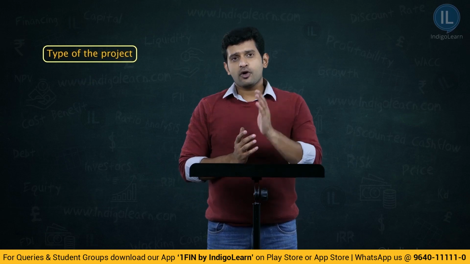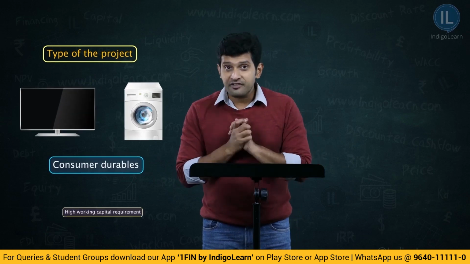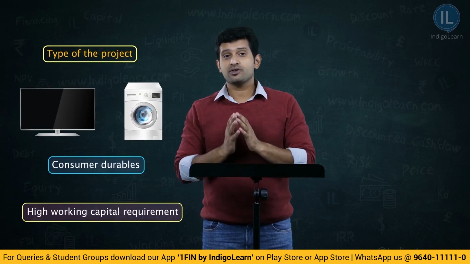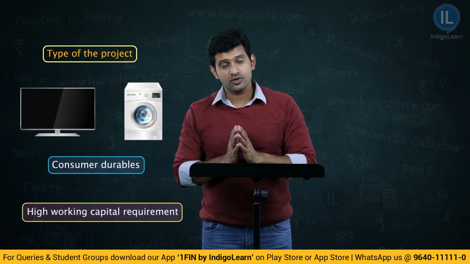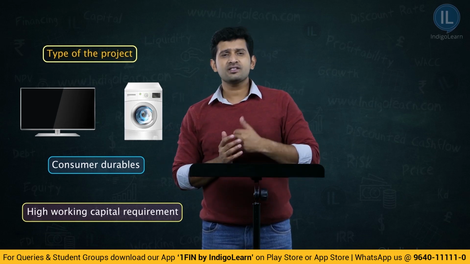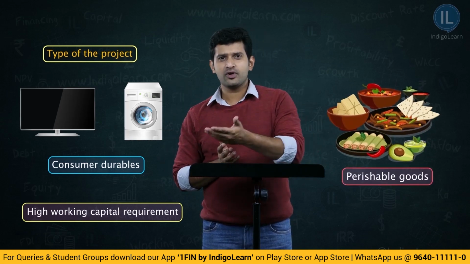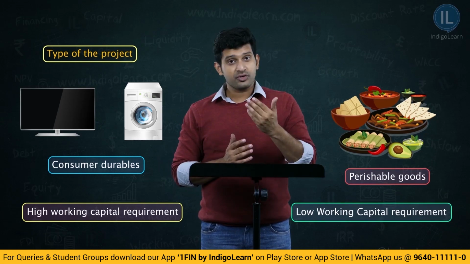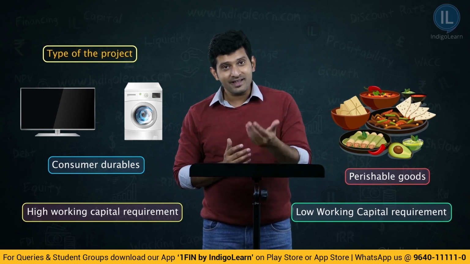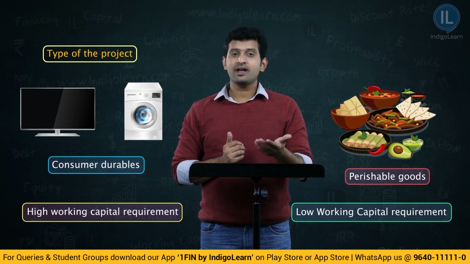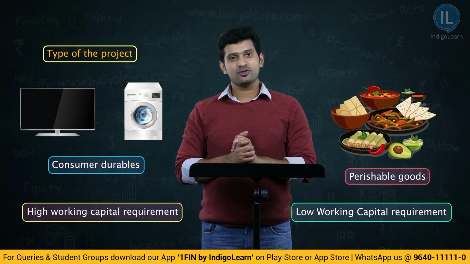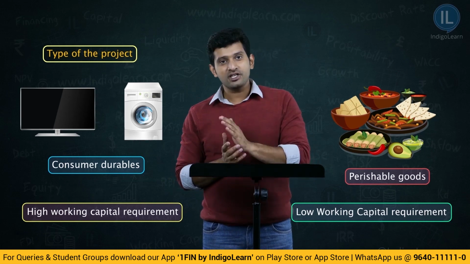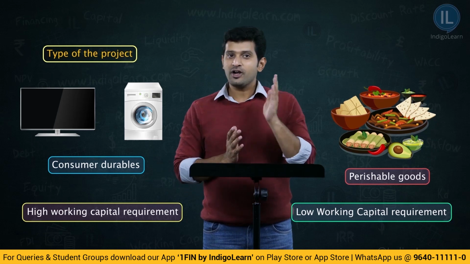That is, if the products are consumer durables, definitely the working capital will be high because they have to be used for a longer time. The preparation also will take a longer time. Whereas for perishable goods like food, fuel and all, the utilization time is very less. Therefore, they have to be sold very quickly and hence the realization of cash is very quick, and therefore the working capital requirement is also very less for perishable goods when compared to consumer durables.